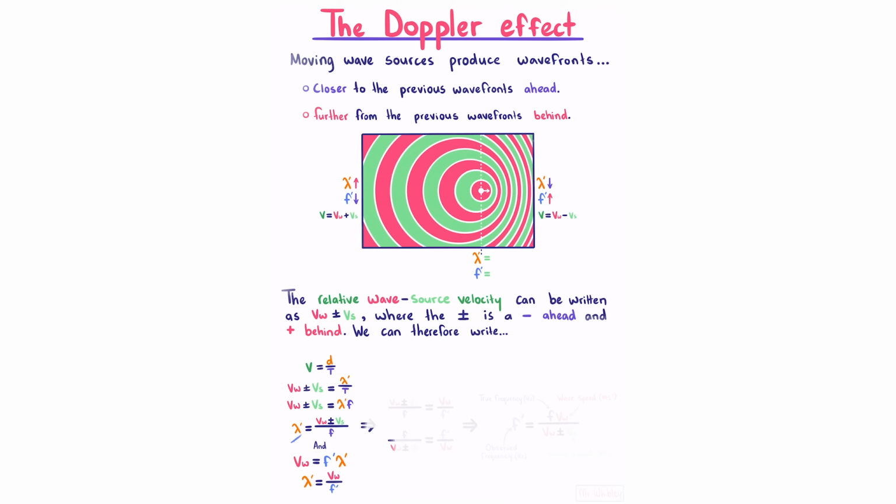Because our lambda is equal to this, and our lambda is equal to this, this must be equal to this. Flipping both sides, which is a thing we can mathematically do, we get this equation here, which we can multiply both sides by VW and swap them around to find that the frequency observed by a stationary observer is the true frequency multiplied by the wave speed divided by our relative wave source velocity, VW plus or minus Vs, where Vs is the source speed. The key thing to remember about this equation is that our plus or minus is a minus ahead and a plus behind.